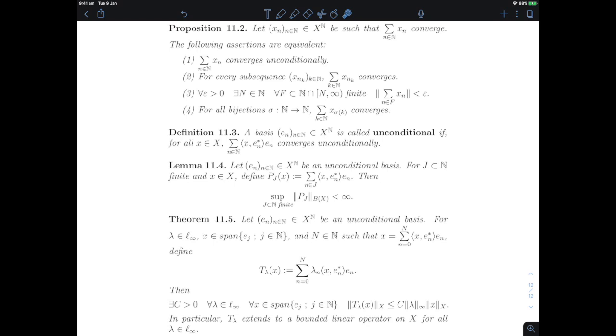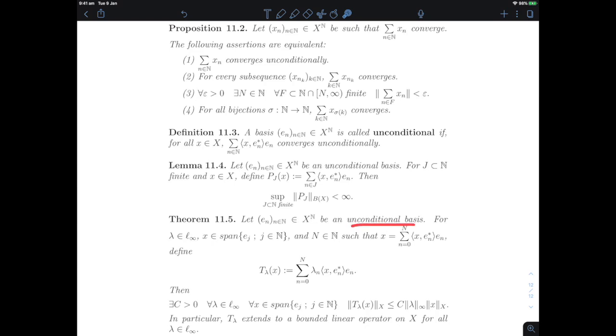So conditional bases are problematic because if you work with a conditional basis, even testing the boundedness of a diagonal operator will be difficult. On the other hand, unconditional bases are great because we understand the boundedness of diagonal operators with respect to such a basis. And that's really the content of Theorem 11.5.